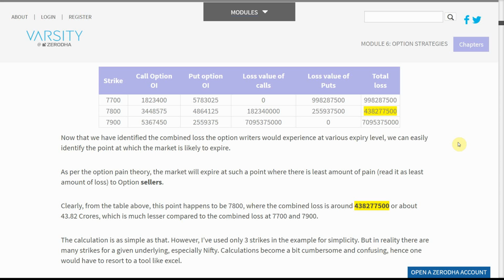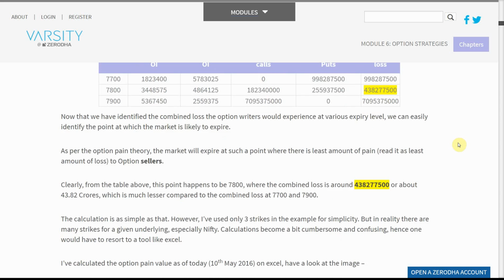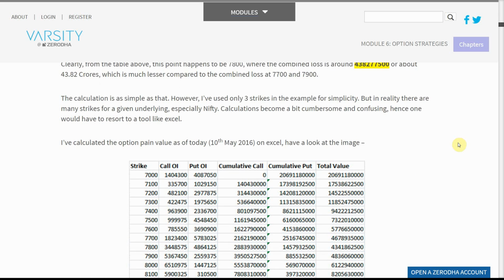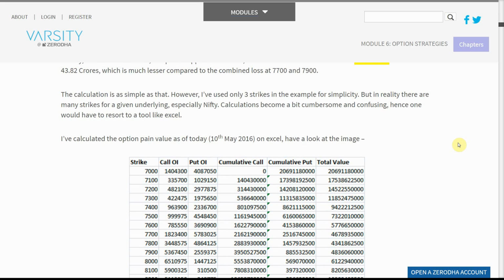The calculation is as simple as that. However, I've used only 3 strikes in the example for simplicity. But in reality there are many strikes for a given underlying, especially Nifty. Calculations become a bit cumbersome and confusing. Hence one would have to resort to a tool like Excel.